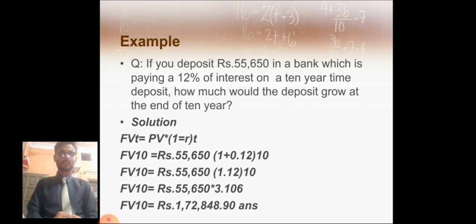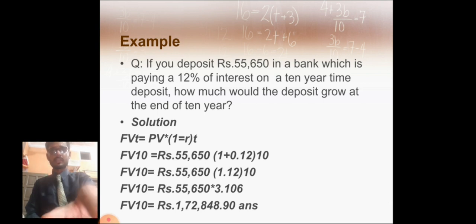Let's take an example on future value. If you deposit 55,650 in a bank which is paying 12% interest on a 10-year time deposit, how much would the deposit grow to at the end of the period? Solution: putting the formula, future value is equal to PV multiplied by (1 plus the rate).